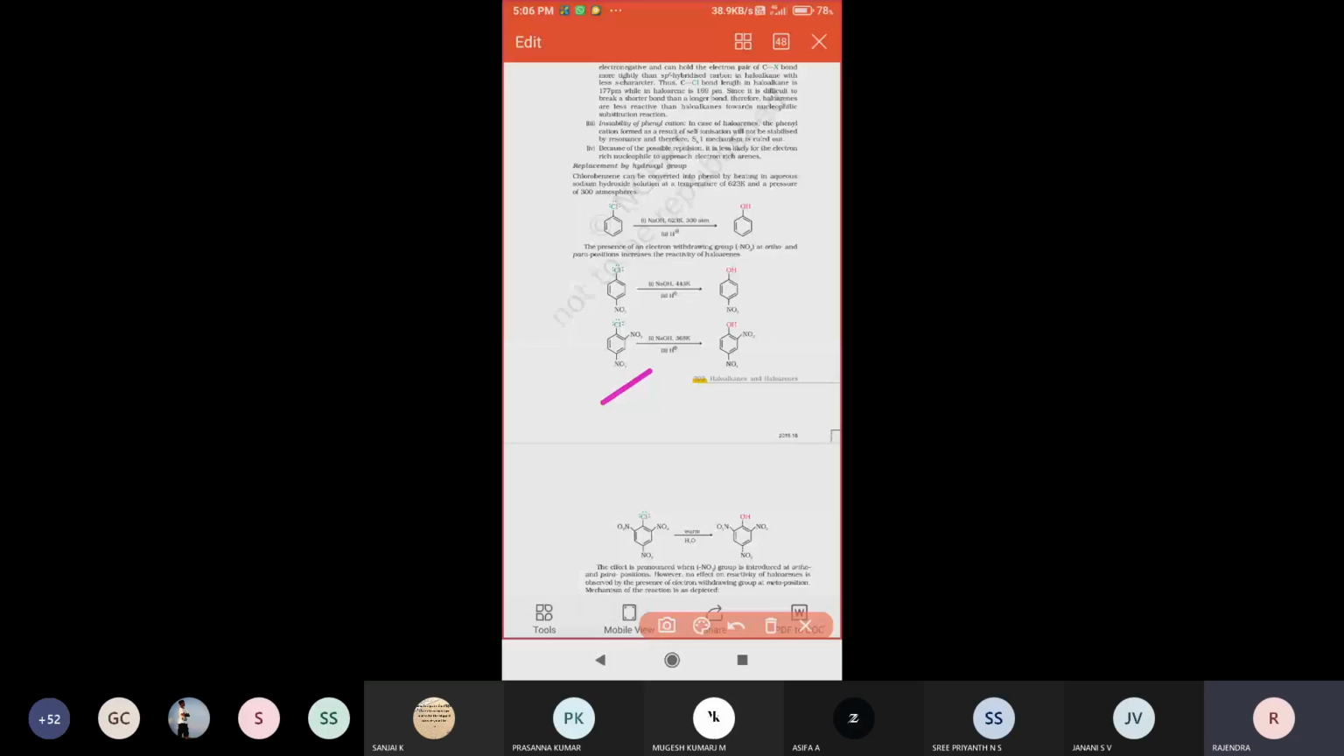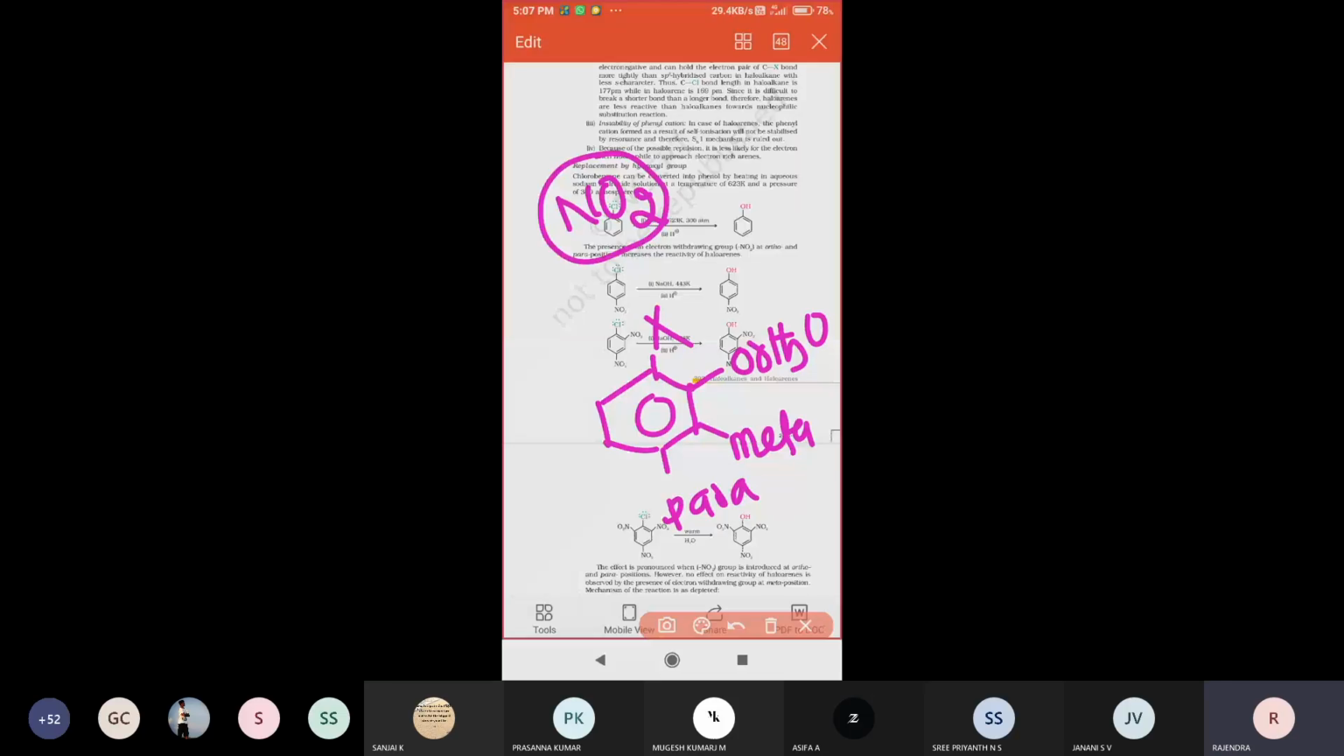We already know the positions of the aromatic compound: the ortho position, meta position, and para position. So the NO2 group, that means the nitro group, should always direct either to the ortho position or the para position only, ortho and para. It should not direct towards the meta position.